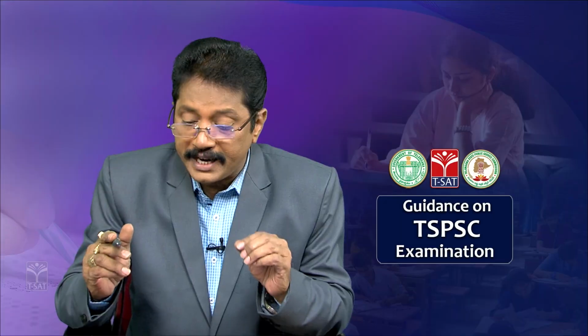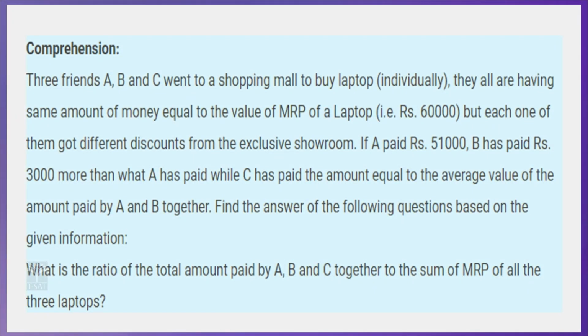If A paid 51,000, he got a 9,000 rupees discount. B has paid 3,000 more than what A has paid. So, 51,000 plus 3,000, B has paid 54,000, which means he got a 6,000 discount.